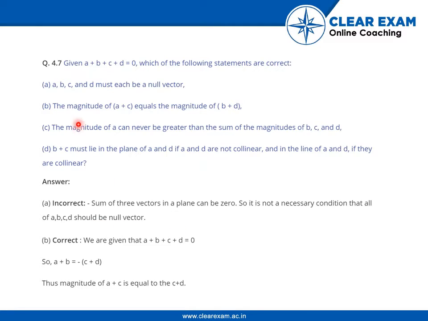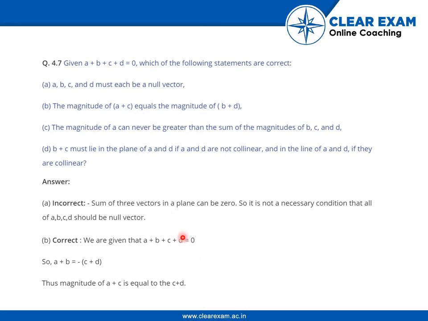The second one is: the magnitude of a + c equals the magnitude of b + d. As we are given that a + b + c + d = 0, so a + c equals minus (b + d). Thus, the magnitude of a + c equals the magnitude of b + d.